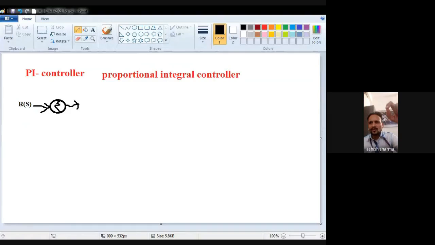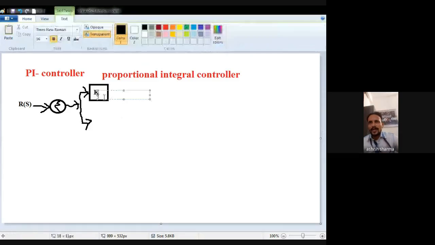In the controller, we have to use two things: one is the proportional term and one is the integration term. Both will be added to each other. The proportional constant will be Kp.